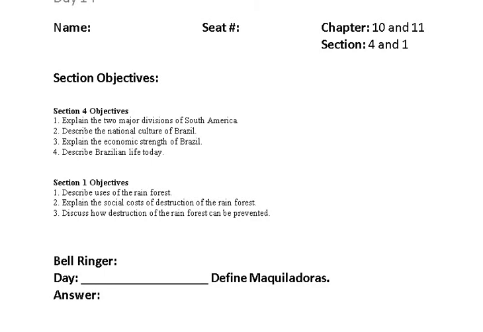Today's lecture will be over Chapter 10, Section 4. Section 4 objectives. Number 1, explain the two major divisions of South America. Number 2, describe the national culture of Brazil. Number 3, explain the economic strength of Brazil. And number 4, describe Brazilian life today.